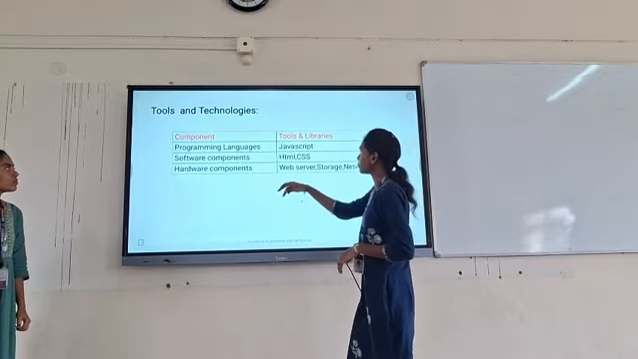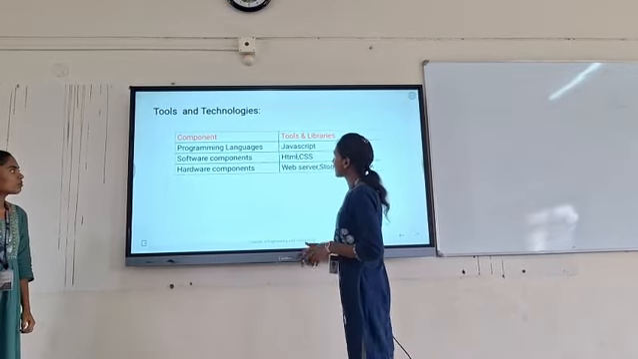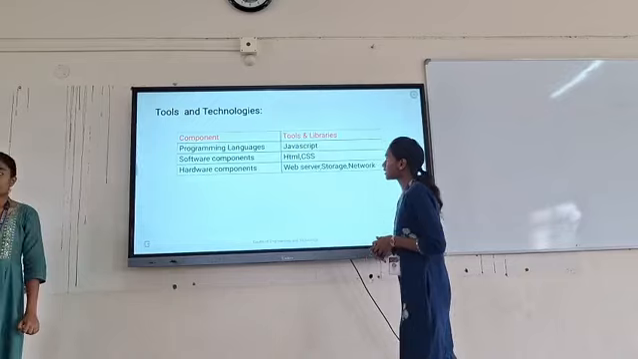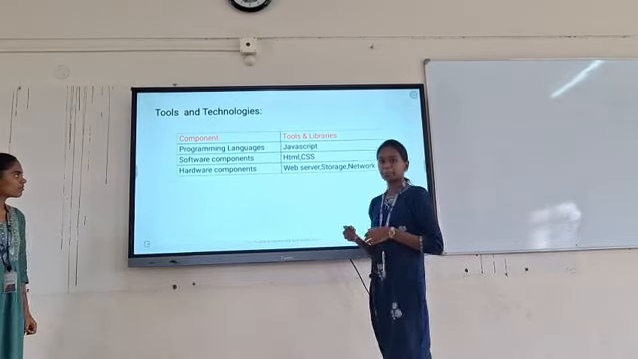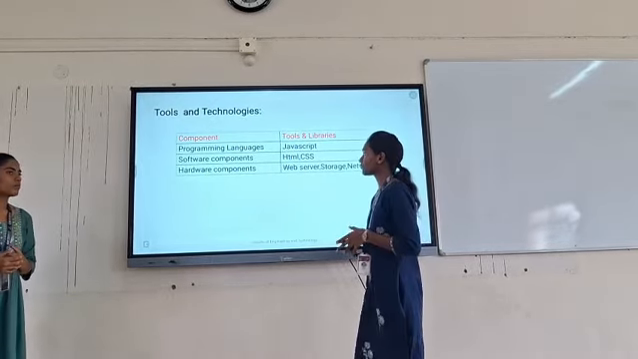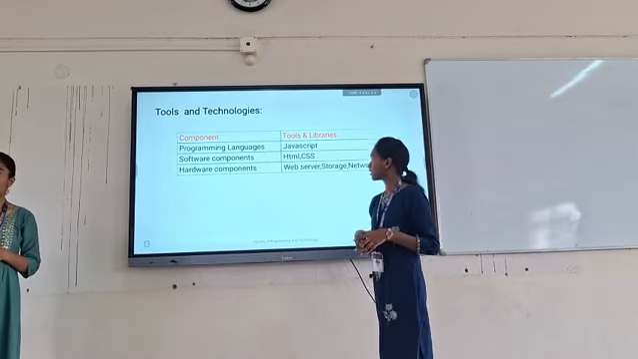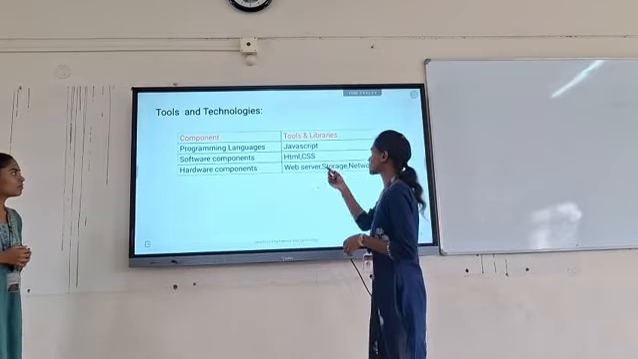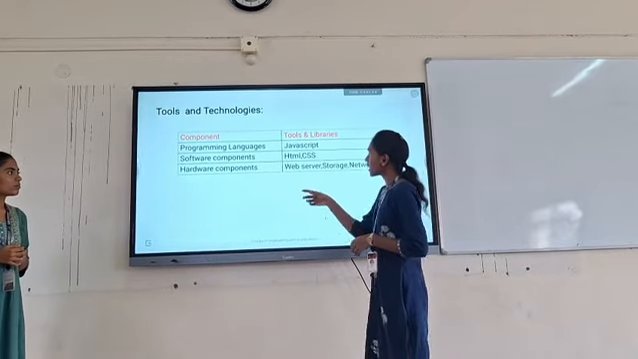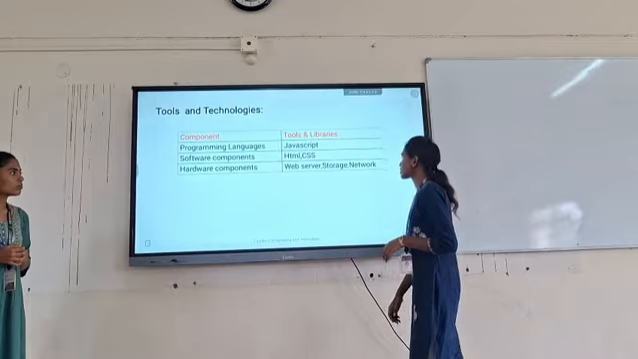And components like programming language, we have used JavaScript to make the web page more interactive. For software components, we have used HTML to structure the content, and CSS for the styles. And hardware components are web servers, storage and network.